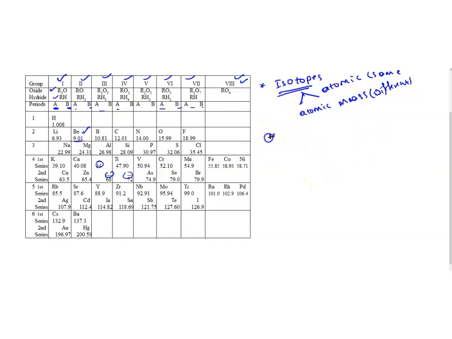Let's take hydrogen. The atomic number of hydrogen is 1, but it has 3 isotopes. Hydrogen-1 has 1 proton and no neutron, hydrogen-2 has 1 proton and 1 neutron, and hydrogen-3 has 1 proton and 2 neutrons. So these are the 3 different isotopes of hydrogen.